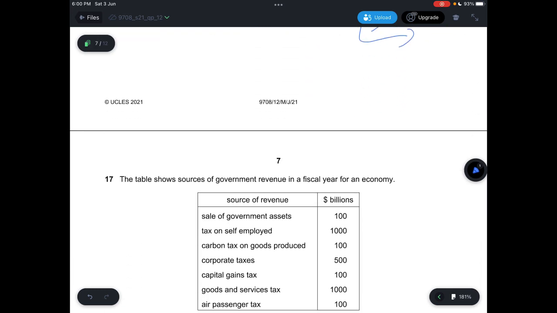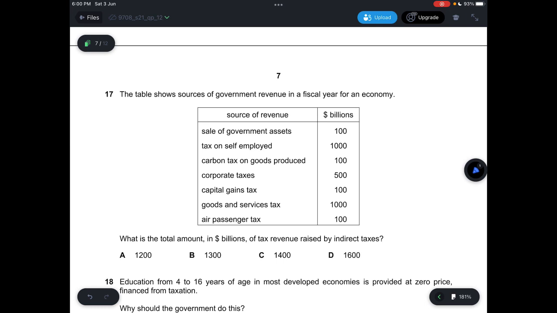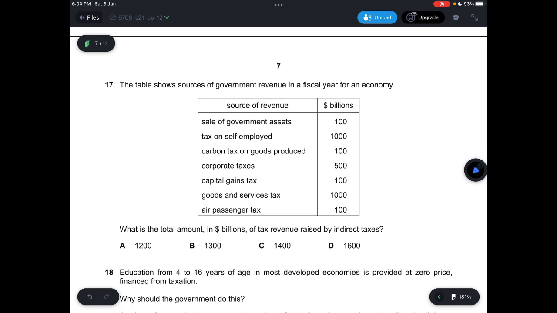I'll say it's D. Question 17, the table shows sources of government revenue in a fiscal year for an economy, and what is the total amount of tax revenue raised by indirect taxes. So sale of government assets would not result in indirect taxes. Tax on self-employed is a direct tax. Carbon tax is also a direct tax. Corporate tax is also a direct tax. Capital gains tax is also a direct tax. Goods and services tax is an indirect tax, and air passenger tax is an indirect tax. So we add up 100, 100 and 1,000, we get 1,200, so answer is A.